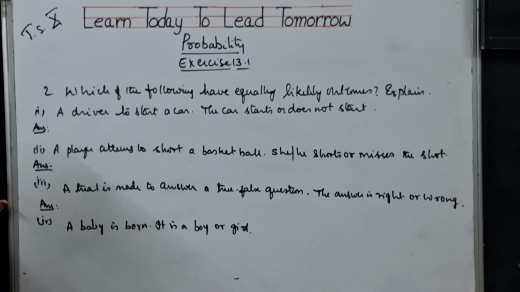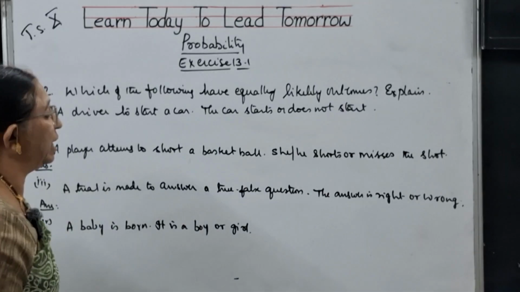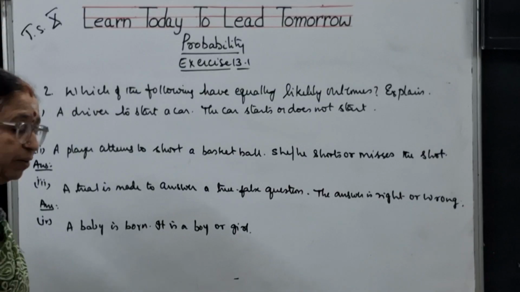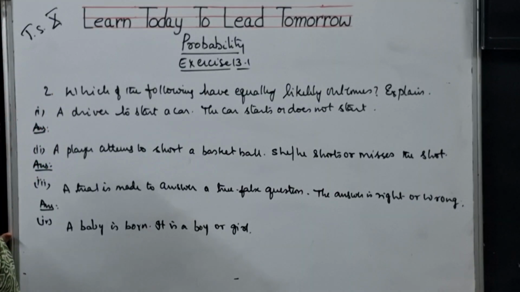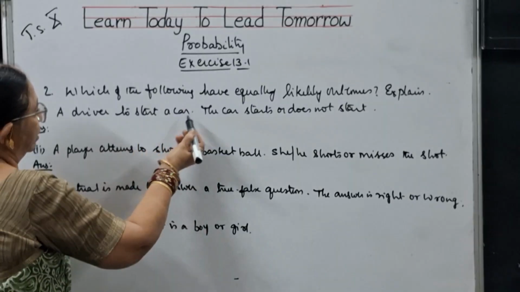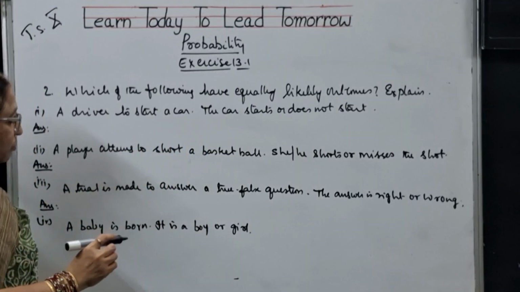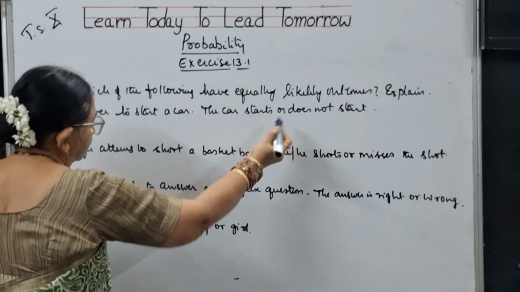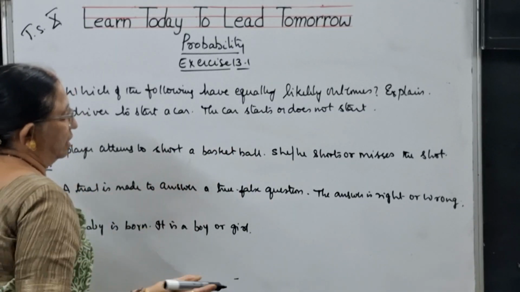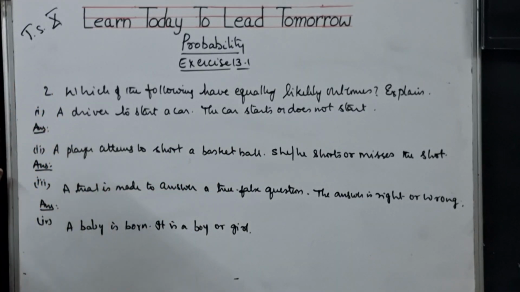Now, children, second problem. Which of the following have equally likely outcomes? Explain why. If you say equally, why? If you say not equally, why? First one, a driver has to start a car. The car starts or does not start. See, there are only two chances. Either it starts or it does not start.